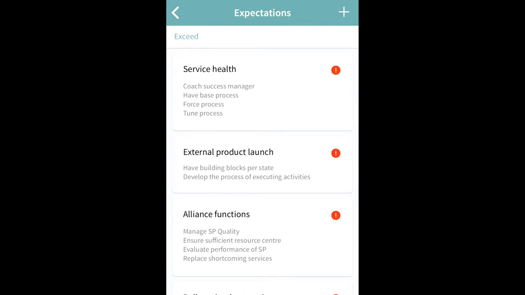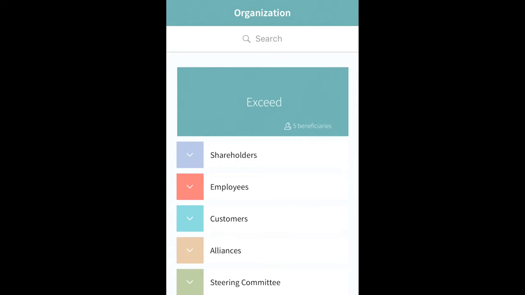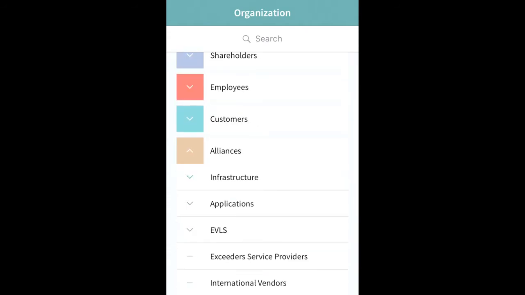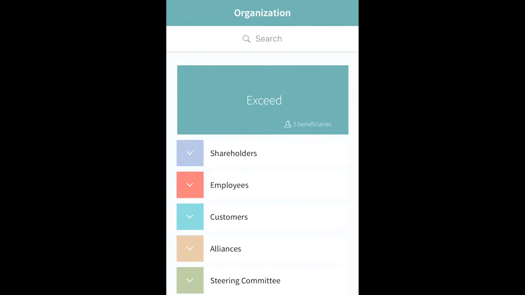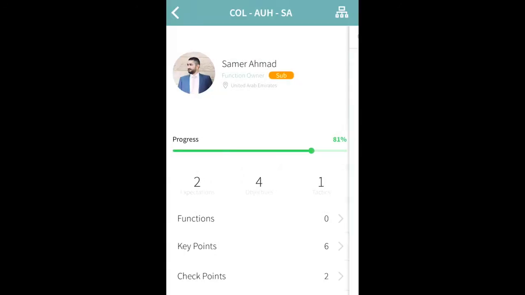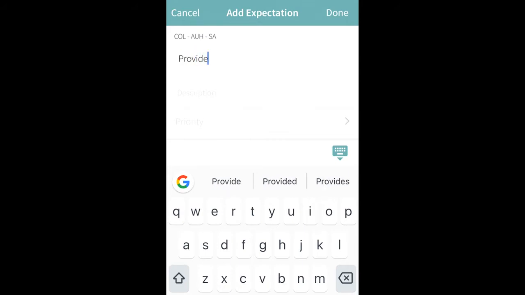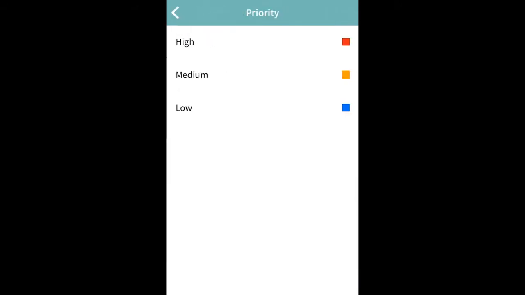Or I can specify a certain team. You know what, this is one of the teams under Alliances that is affecting me. If they can do it, I can add it to them. Or I can add it on my board as well. So let's go back to the same example that we did before, which is within Samir Ahmed. So I can go now to Collection, AUH, Samir Ahmed, and then I can add a new expectation. If you provide me with a driver, it will help me reach the customer better because I don't need to spend a lot of time searching for parking, and this will increase my productivity. Yes, so this is when I log it.